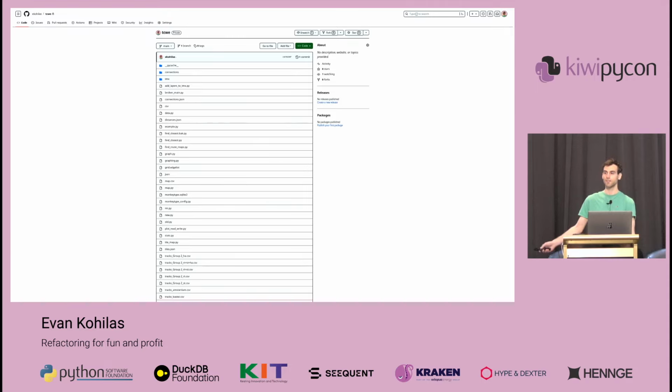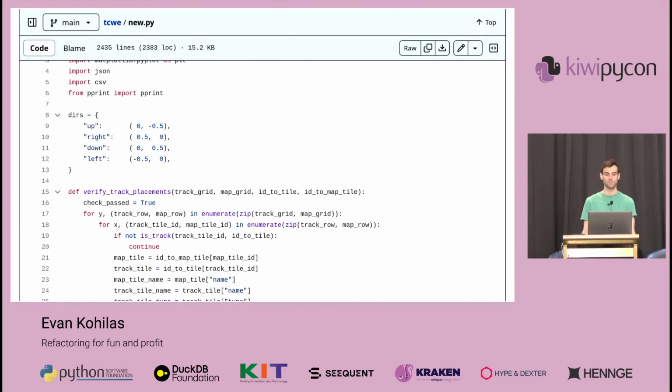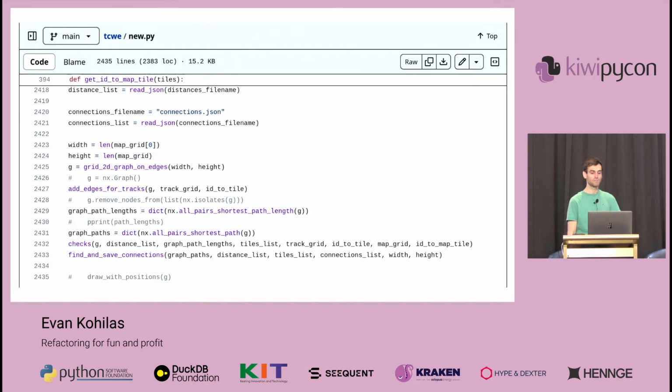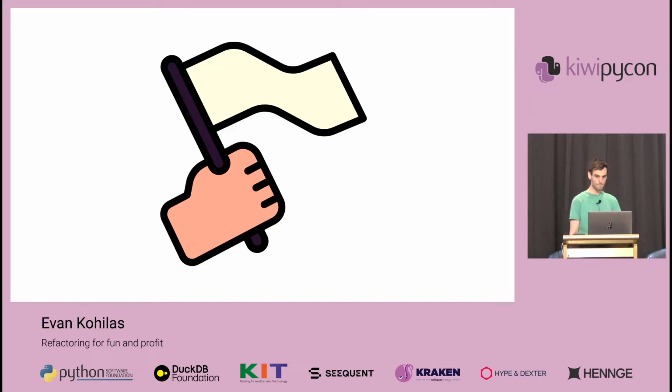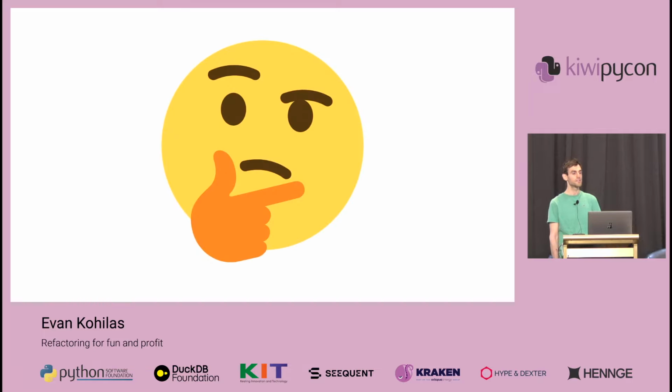But it's not clear which of all of these files are that code. And even once we find that file, it's thousands of lines long, and there's no main function to signify where exactly to start. If this was an actual repo, I probably would have given up my hopes of trying to use or contribute to it, which goes to show the easier that code is to pick up and understand with no context, the easier it will be for others to answer their questions or contribute without having to ask you.